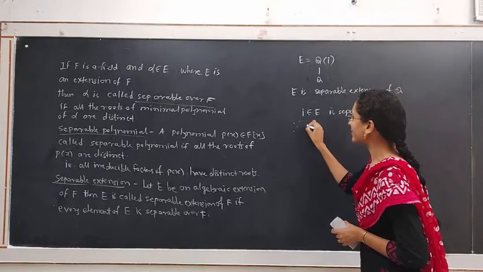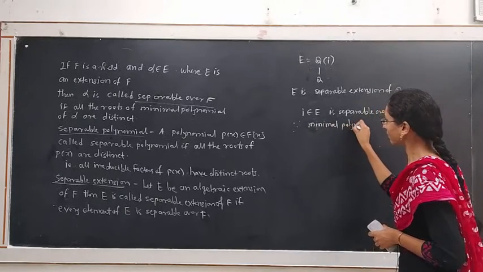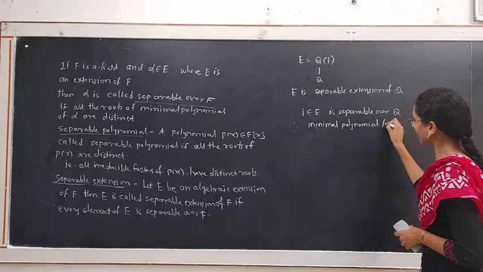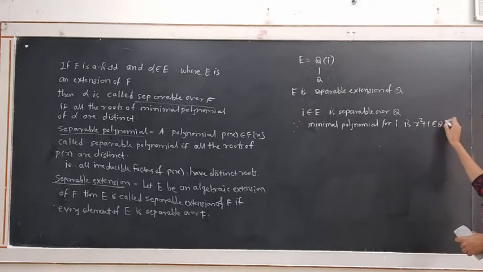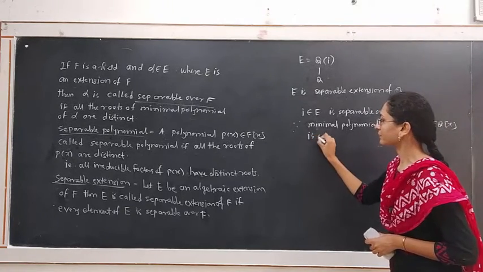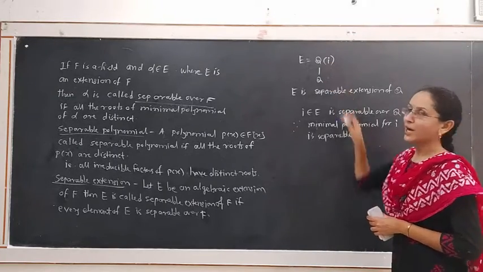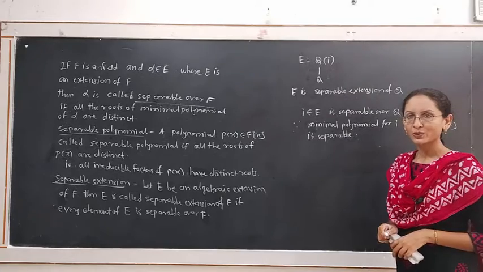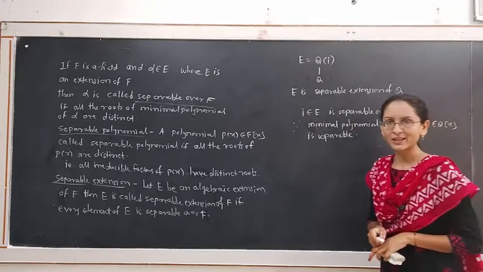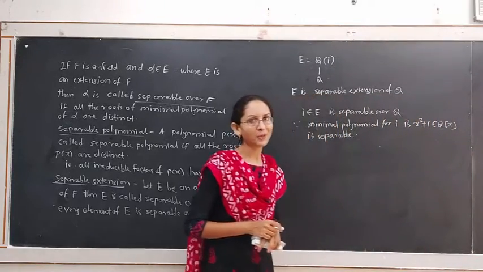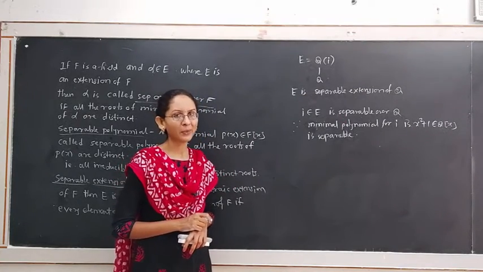Because its minimal polynomial x square plus 1 belongs to Q[x] and is separable. Hence, every element of Q(i) is a separable element over Q. Therefore, this extension E is a separable extension of Q because E is an algebraic extension and every element of the algebraic extension is a separable element over Q. Therefore, E is a separable extension of Q.